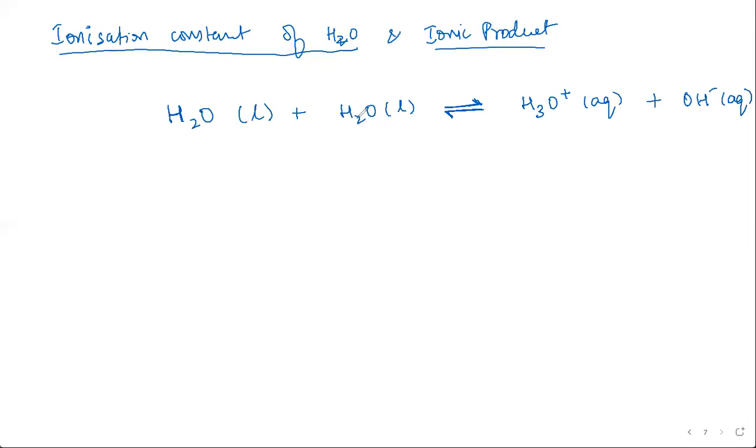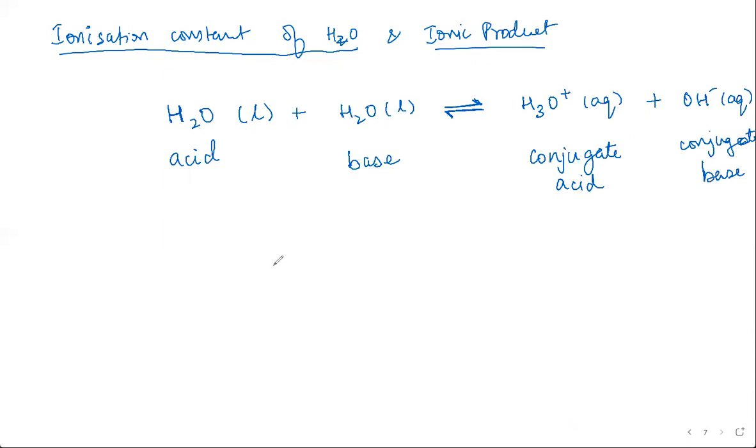So in this case, water itself is furnishing H plus ions, so this acts as an acid, and water is accepting the proton to form H3O plus, so this acts as a base. And because one molecule of water is accepting, whichever has accepted becomes the conjugate acid. And this one, in the reverse reaction, accepts the proton, so this becomes the conjugate base. Okay.